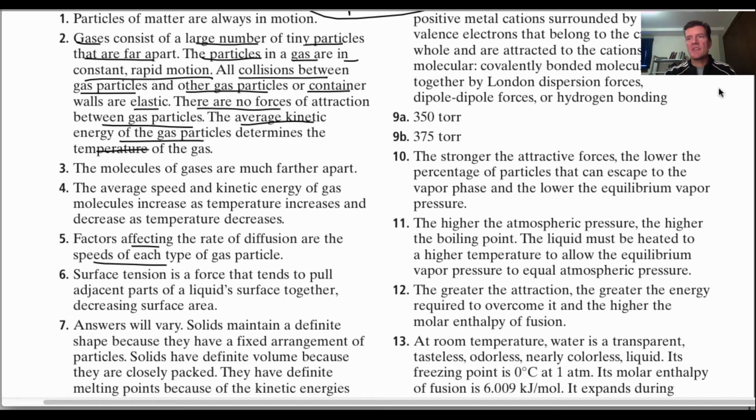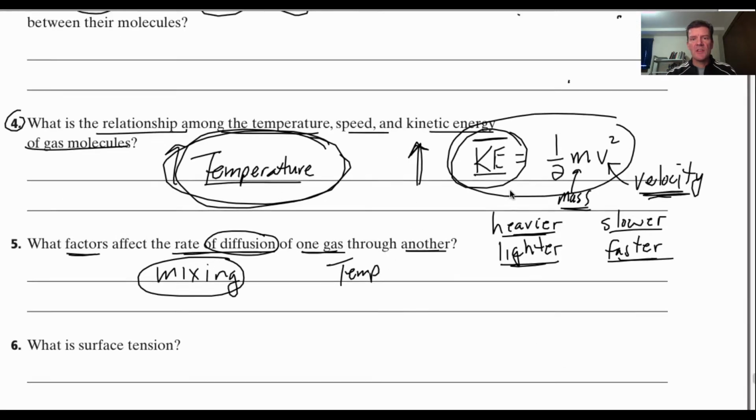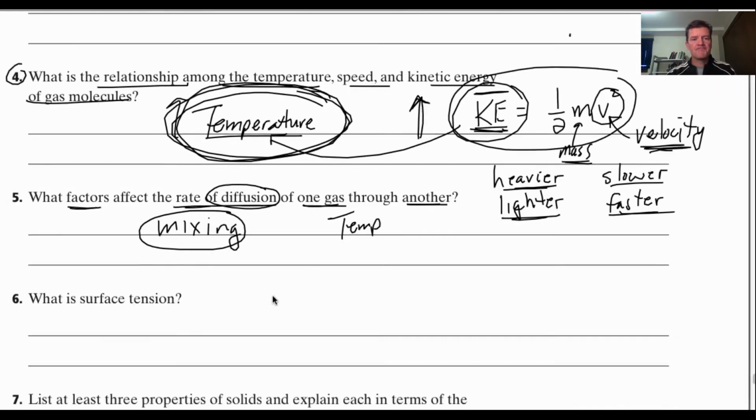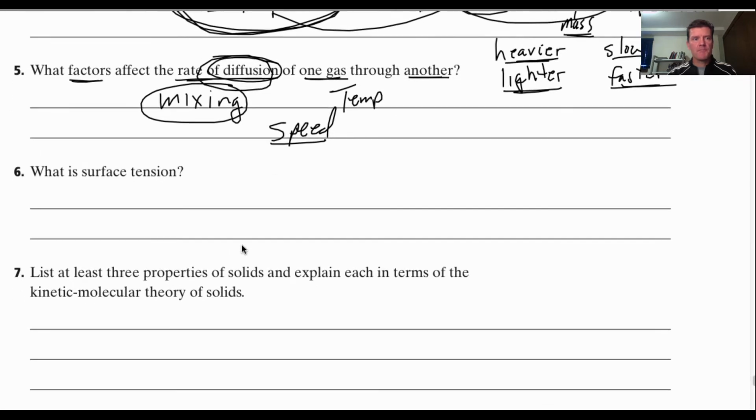And that speed, as I go back here, the speed of those particles influences the kinetic energy, and the average kinetic energy is the measurement of temperature. Okay? So basically it is going to be the speed of the particles. The faster they're moving, the faster they're going to diffuse.